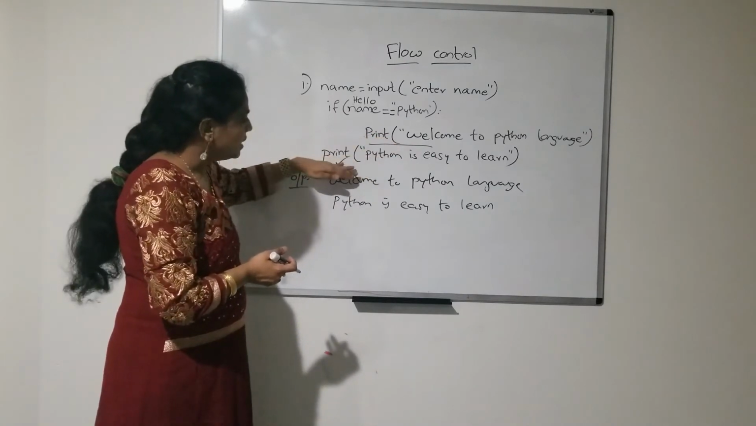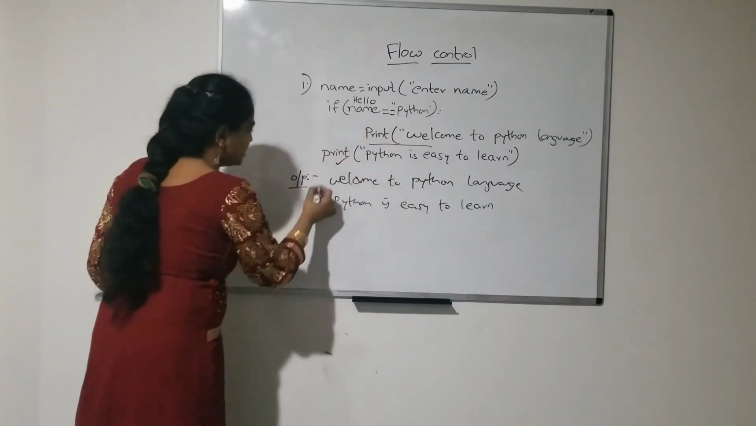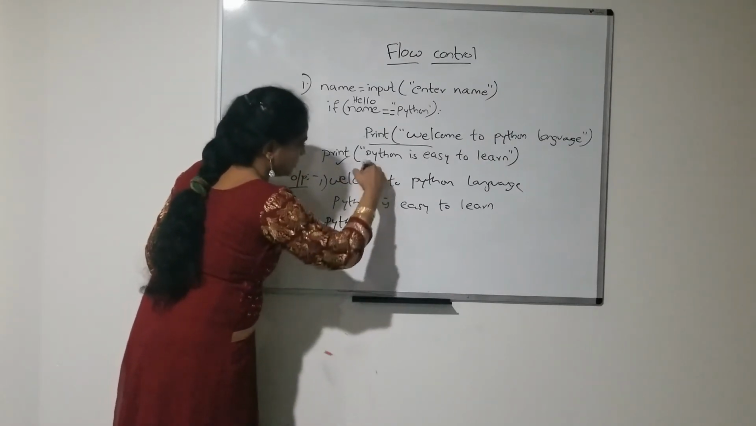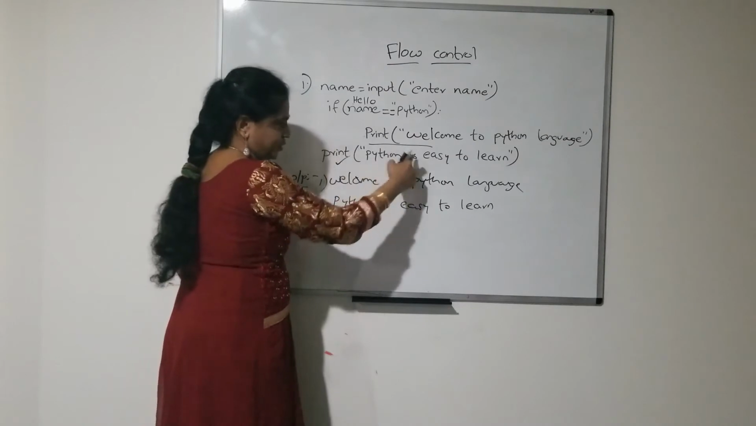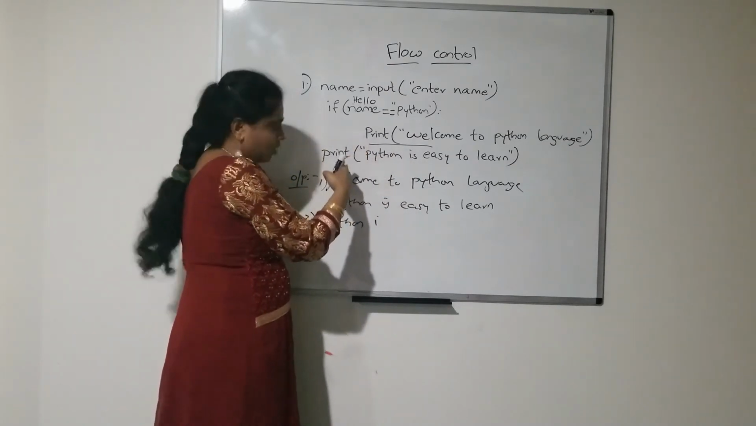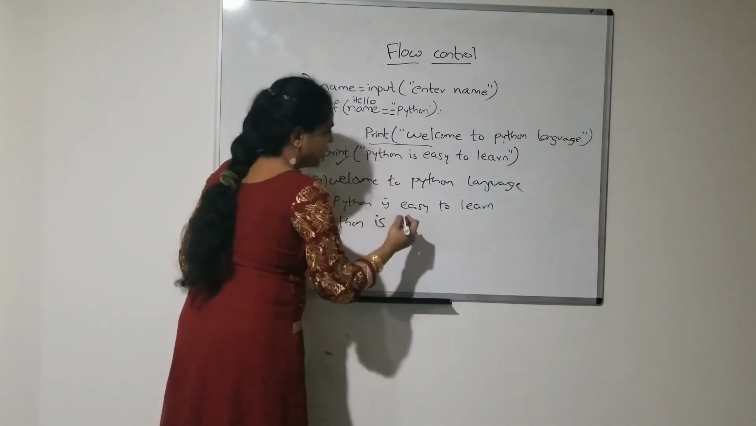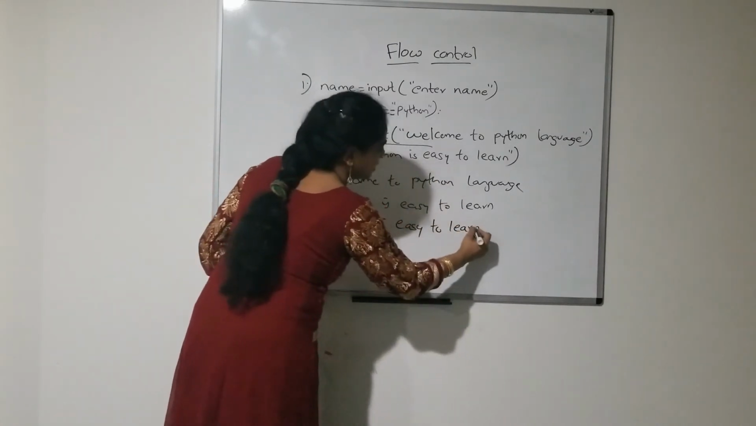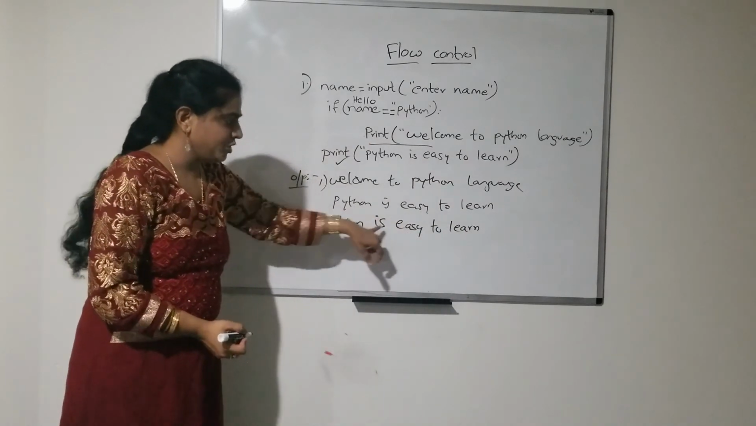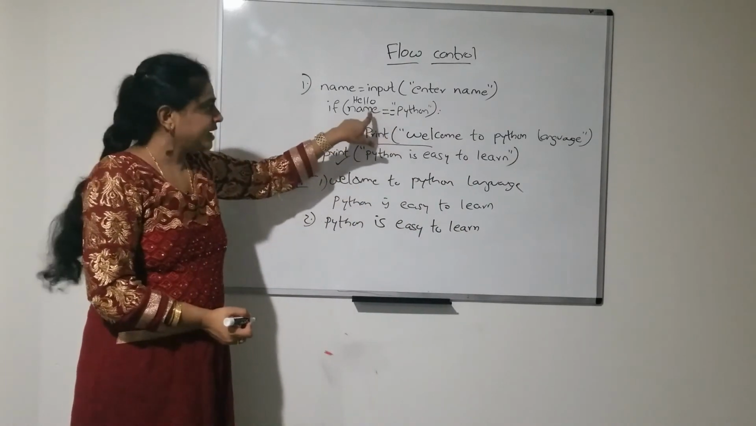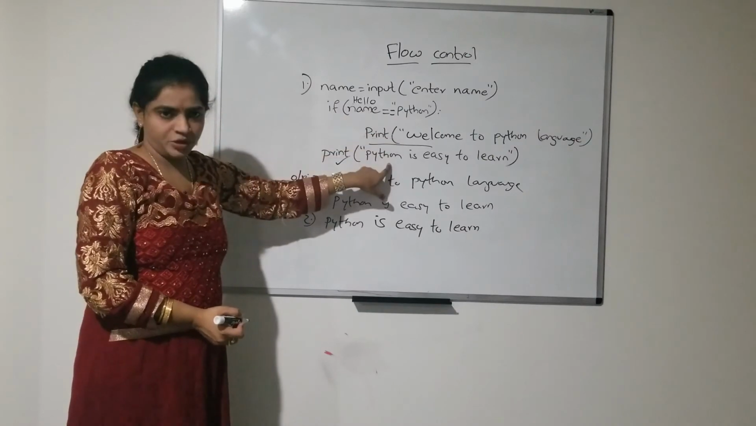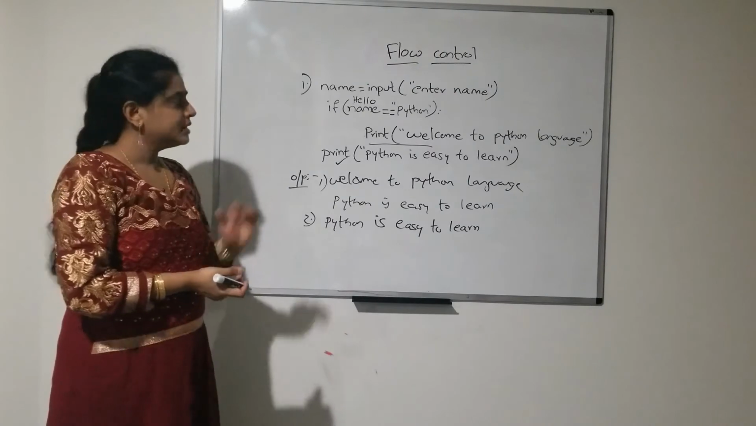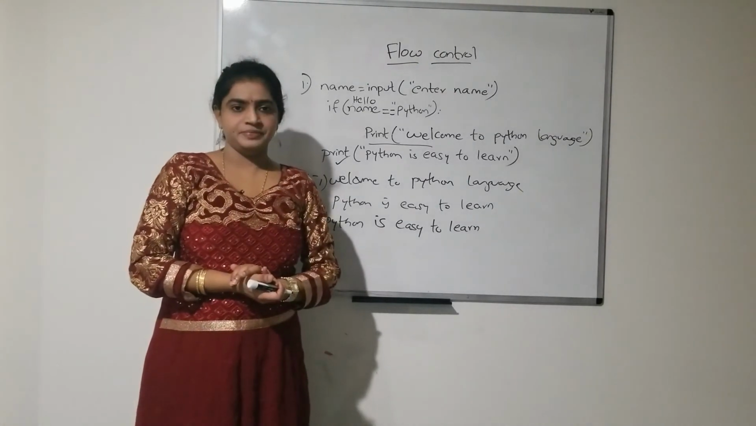So, if the condition is false, only the second statement, the statement which is written outside the block, is the only statement I can get as output. That is, Python is easy to learn. Only this statement will be executed if this condition is false. If this condition is true, both these statements will be executed. If the condition is false, only this statement is executed. So, that is about simple if.